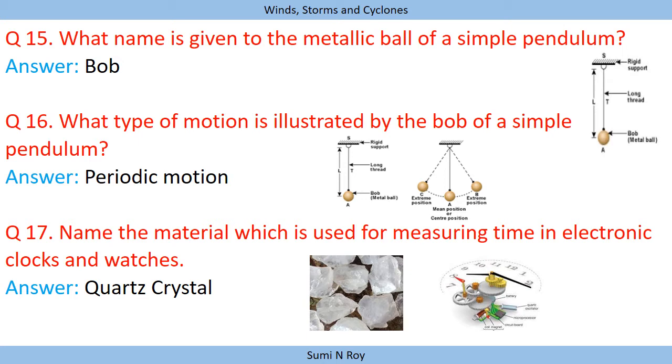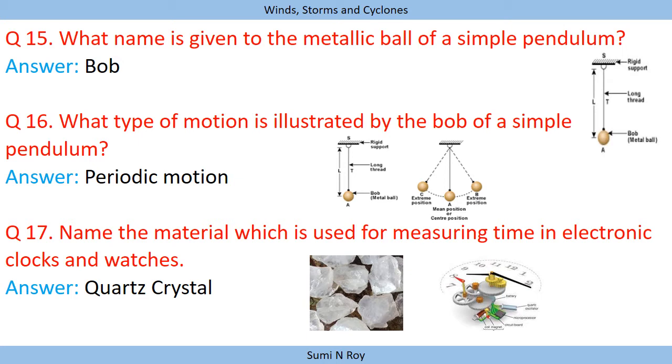Next question is, what name is given to the metallic ball of a simple pendulum? So the metallic ball has the name of bob. The metallic ball is called bob. Next, what type of motion is illustrated by the bob of a simple pendulum? As we know, the simple pendulum takes periodic motion. Simple pendulum always illustrates a periodic motion.